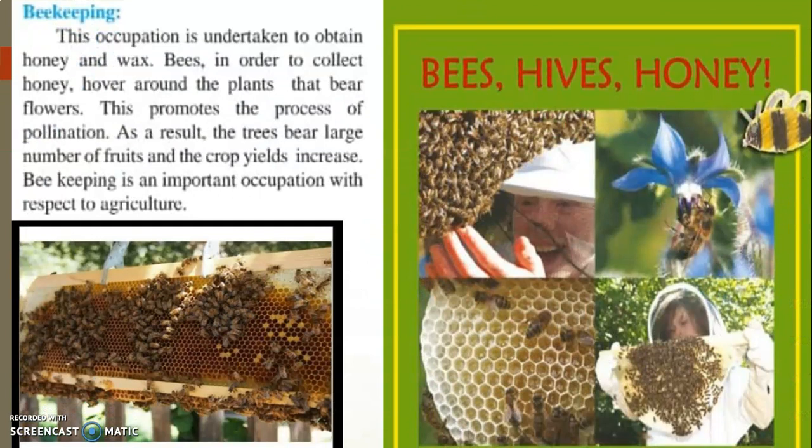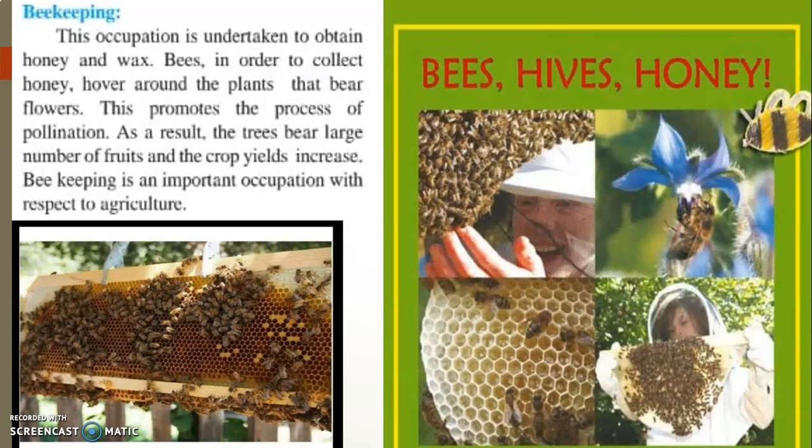Beekeeping is also an allied activity along with agriculture. Now you say, teacher, with agriculture, beekeeping, how is it involved? So if you know, my dear children, bees are the major source in pollination. Pollination means bees move, or I'll use a simple word, they fly from one flower to another flower.